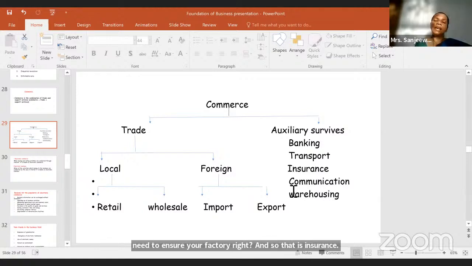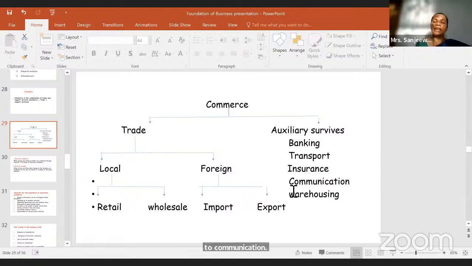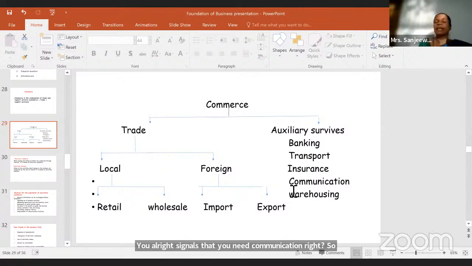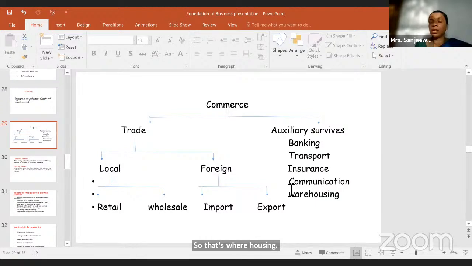Then communication. You need communication. You need to get an order from abroad. You need to get the information from your employees, sellers. You need communication, right? So that is also a support service. Warehousing. You need to store the things, right? When needed to give. So that's warehousing. That is also a support service, right?